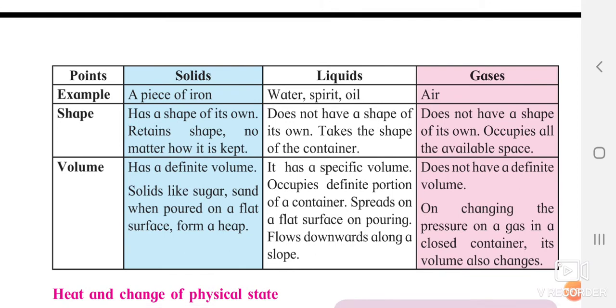They have given you certain examples and they have told about the volumes of it. Now solid, if you take an example, a piece of iron, it has its own shape. You can retain the shape. For example, if you heat it and give it the shape it requires, it will take that particular shape. But otherwise it is not going to change its shape unless you heat it.